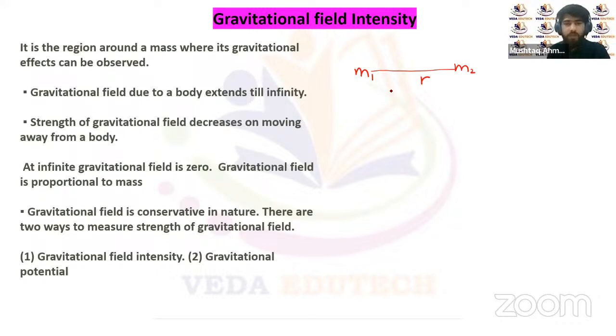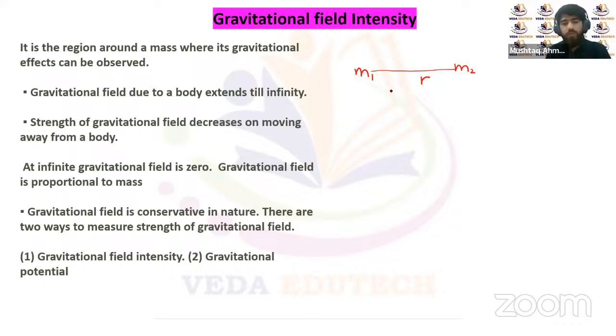So the force experienced per unit mass by m2 will be equal to the gravitational field intensity. Gravitational field intensity is once again a conservative field in nature.